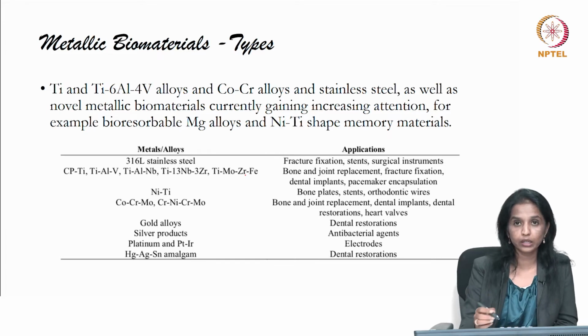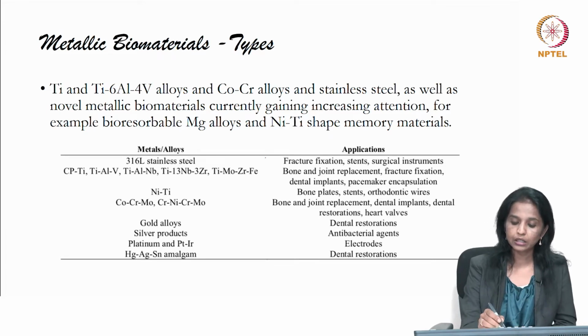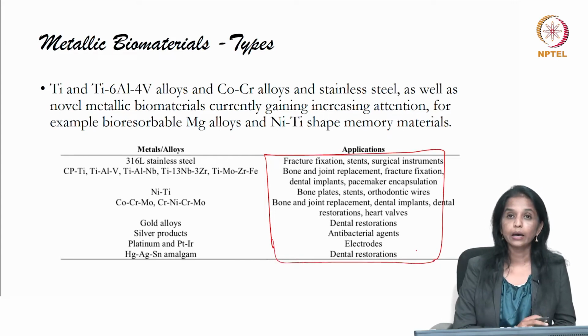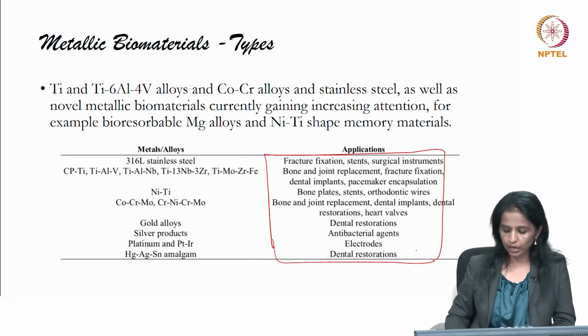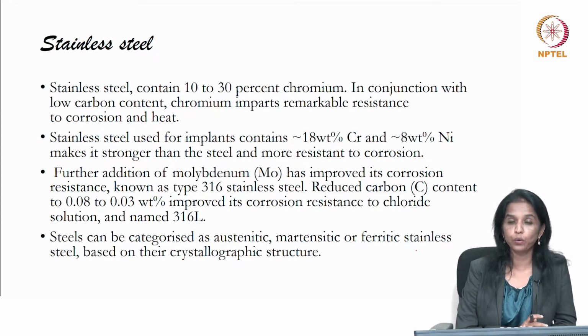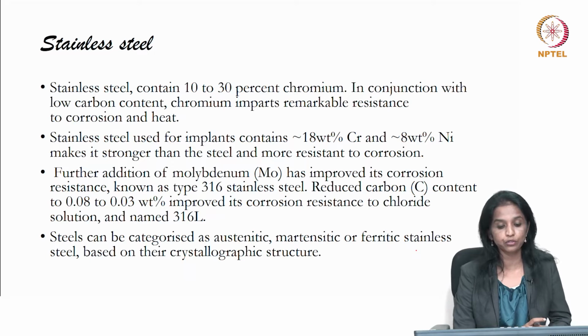Again, as already mentioned in the pictorial representation, the application of these metallic biomaterials mostly relates to bone and bone replacements. And the most common ones cannot be forgotten. The stainless steel metal biomaterial has to be known.